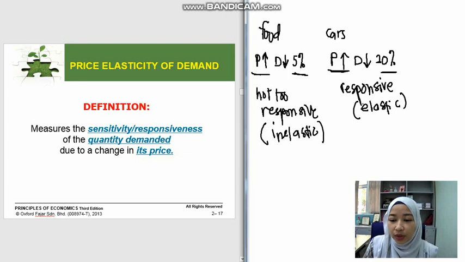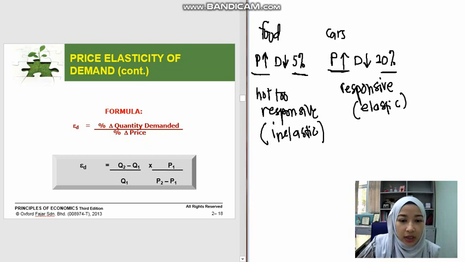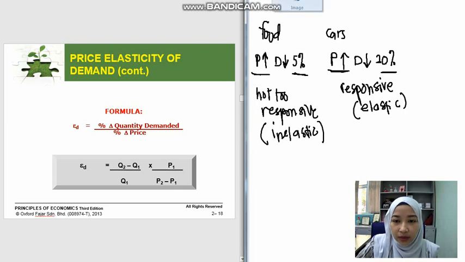What we are going to do next is calculate the elasticity level of a certain product when there is a change in the price of that product. So let's look at the next slide. This is how we can calculate price elasticity of demand. How to calculate elasticity?